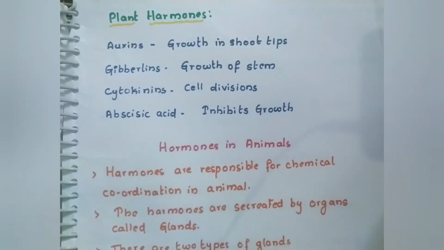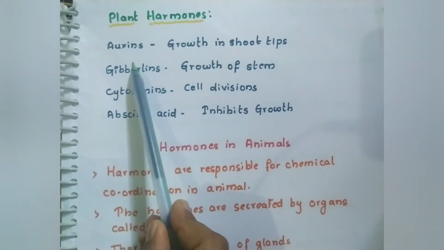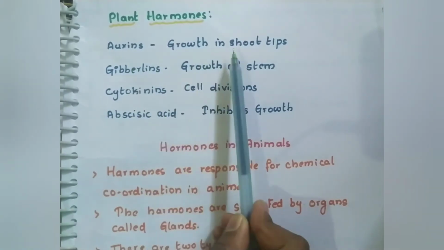There are many types of plant hormones, and I have given their roles here. What are the activities they do? Auxins help in the growth of the shoot tips.